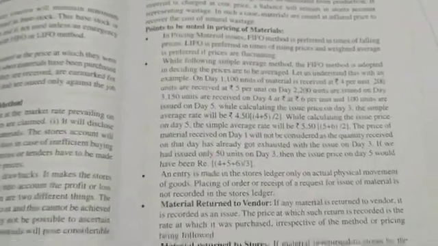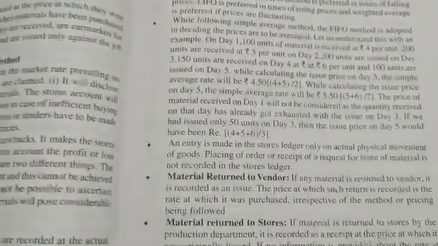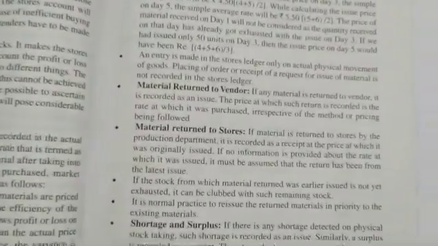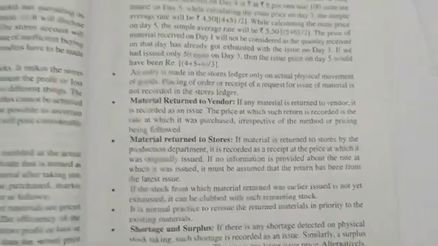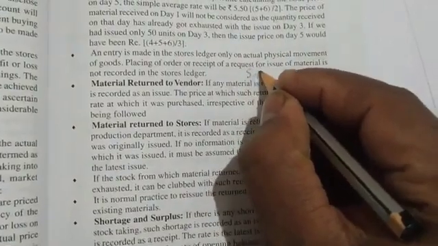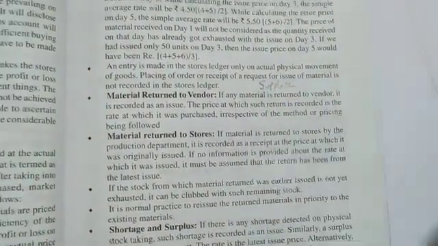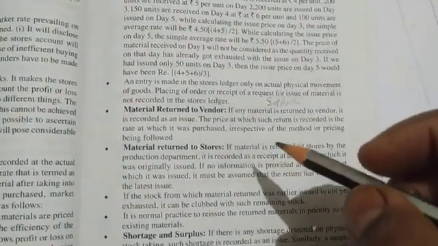So our next concept, this will be asked in exam. More points that we are seeing here now. Sometimes the materials will be returned to the vendor. Vendor means the person from whom we are purchasing. Vendor means we can say supplier. We are returning the goods to the supplier. So what to write in the format.